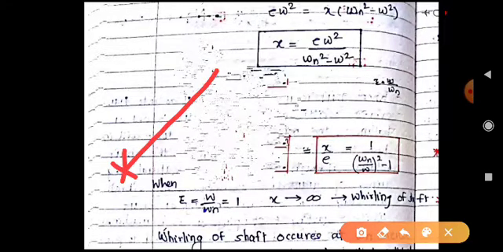that is 0 speed, and it is somewhere omega n, and it is omega. If we are operating in this region somewhere between 0 and omega n, then what will happen? The deflection will start and it will increase. As you reach omega equal to omega n, at this point the deflection will be infinite. It is the same speed, the critical speed. And in this region the deflection again starts decreasing, and this is the favorable region.